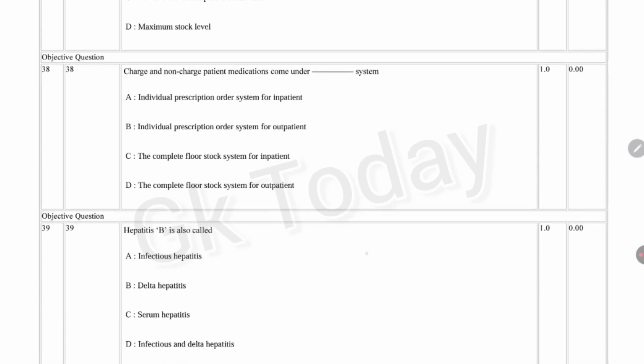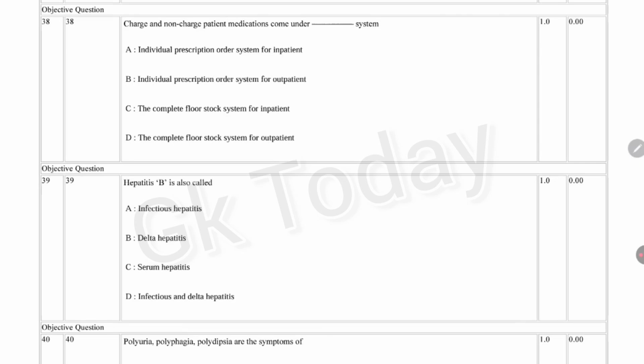Next question. Charge and non-charge patient medication comes under dash system. Options: individual prescription order system for inpatient, individual prescription order system for outpatient, complete floor stock system for inpatient, complete floor stock system for outpatient. Charge and non-charge patient medication comes under option C, the complete floor stock system for inpatient.